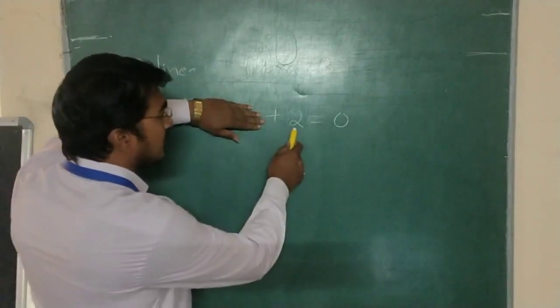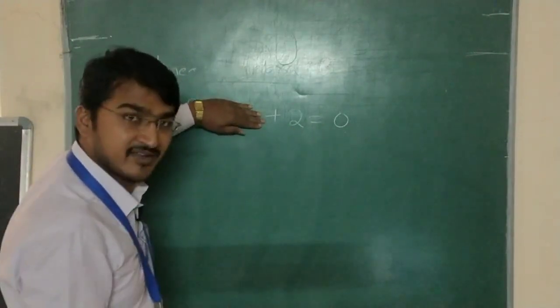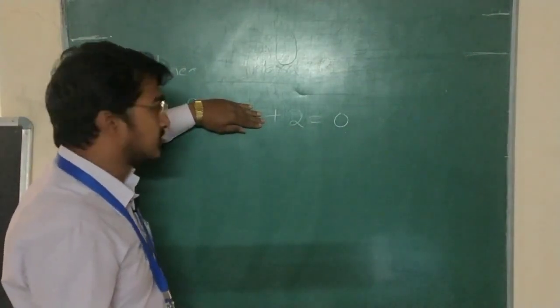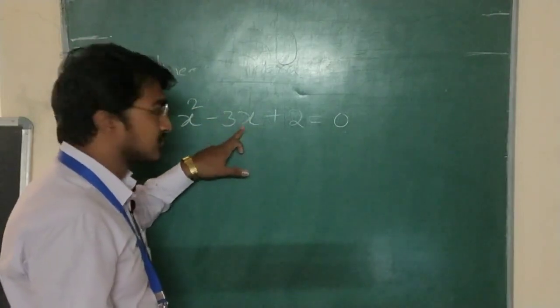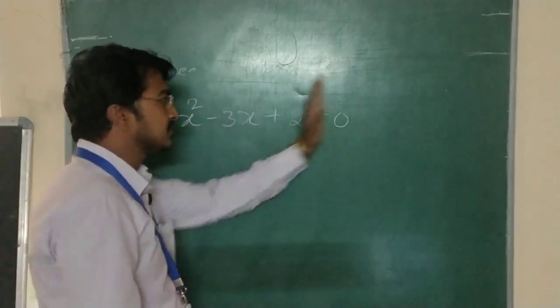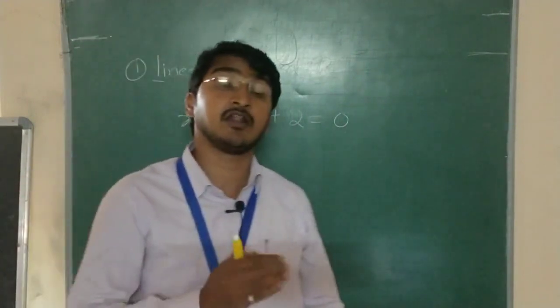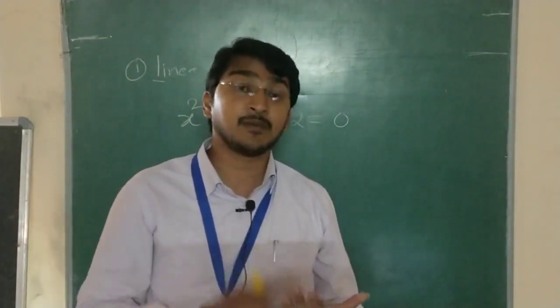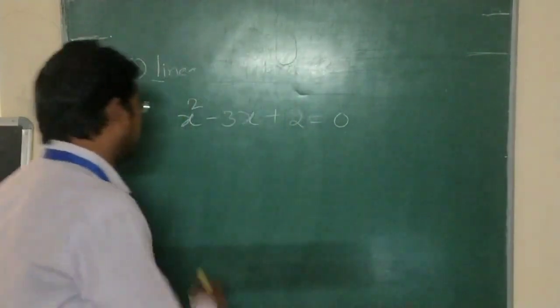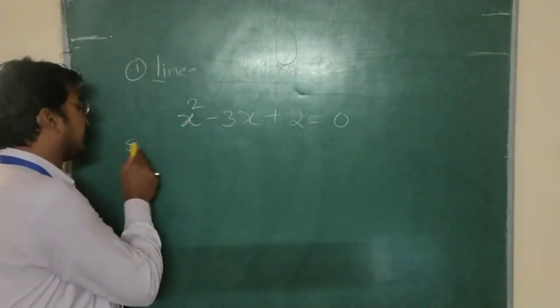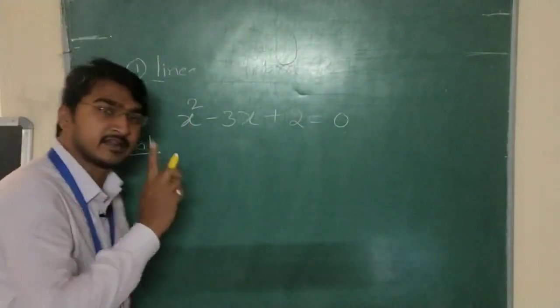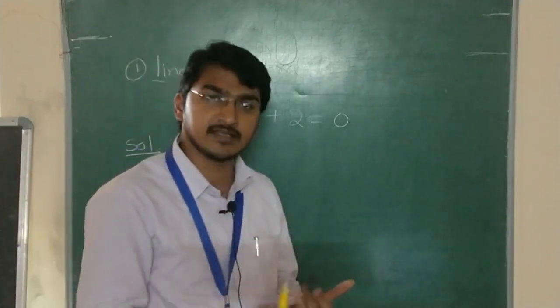2 is equal to 0. Is it satisfied? No. So at what value of x does this LHS value become the RHS, that is 0? That we have to find. This will help a lot in the kinematics chapter. So here, the solution for this question: I want to find the x values at which this equation becomes 0.